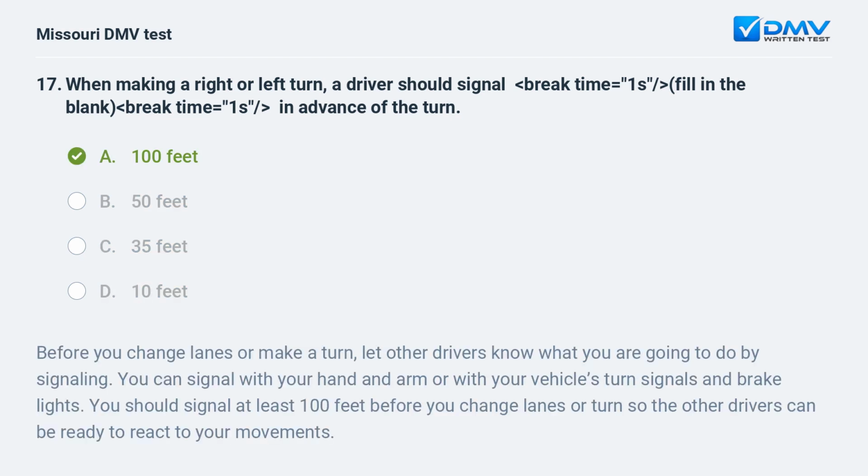A. 100 feet. Before you change lanes or make a turn, let other drivers know what you are going to do by signaling. You can signal with your hand and arm or with your vehicle's turn signals and brake lights. You should signal at least 100 feet before you change lanes or turn so the other drivers can be ready to react to your movements.